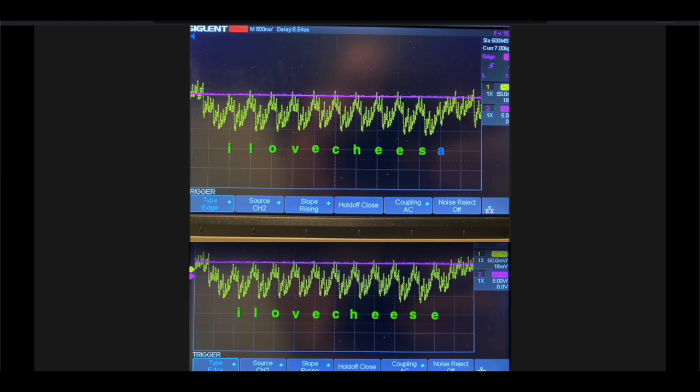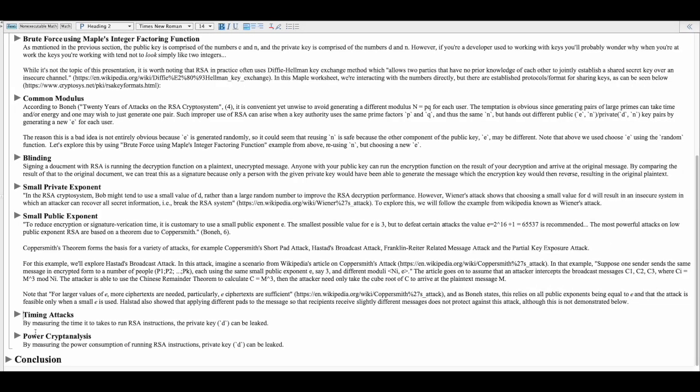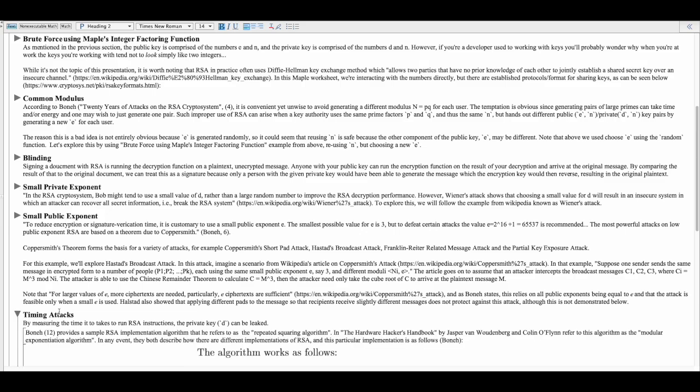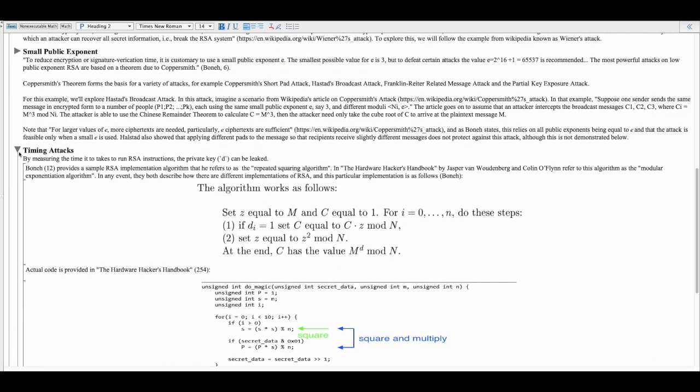And that's basically how you'd do a power analysis attack. You'd look for these waveforms, see which one is the signature of the correct waveform, and you'd be able to read out the secret key in a similar way to how they do it with the timing attack.